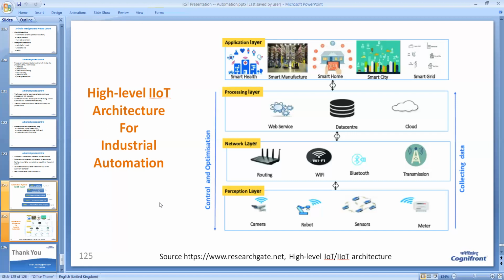So in Industry 4.0, we talk about industrial automation, and within industrial automation, we have this flexibility. We need not bother about where is a PLC, where is a SCADA, and where is that, nothing doing. So capture the data from the sensors, take it to the routing, proper routing, and then take it to the cloud and do all kinds of processing over there. And then based on those cloud services, we can build a variety of applications, including, as I told, smart health, or smart manufacturing, a smart city, and so on, even a smart grid.